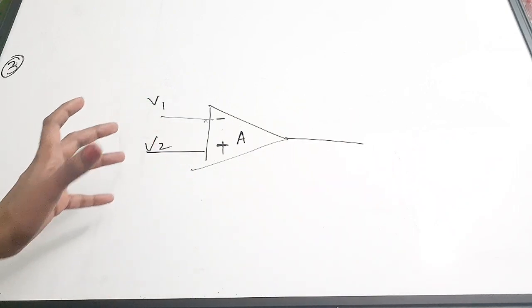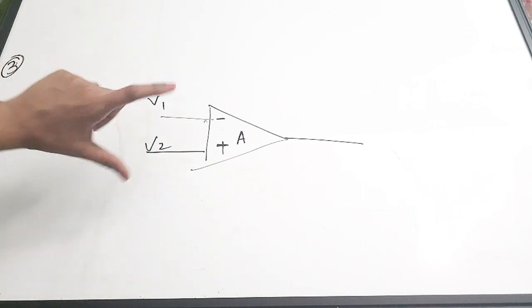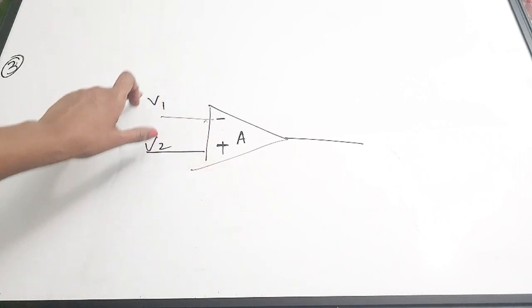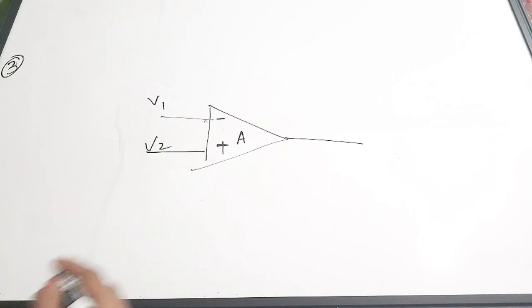So what it does is take the difference. The Op-amp is always interested in the differential mode. It is not interested in the common mode. So it takes the difference between these two voltages and then it amplifies. That is the basic difference between other amplifiers and Op-amps, or operational amplifiers. That's why we call them differential amplifiers also. So it is interested in the difference between the two input voltages. Okay, so the correct answer is A. That is, it amplifies the difference between two input voltages.